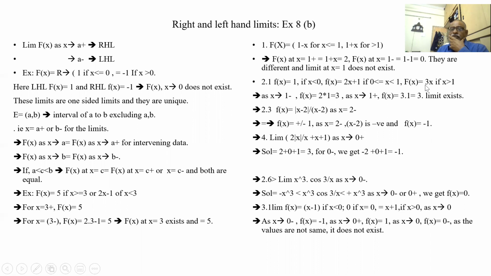For x tends to 1 plus, it is greater than 1, so 3 into 1, 3. So at x is 1, the limit exists because the left hand side limit and right hand side limit are both equal.